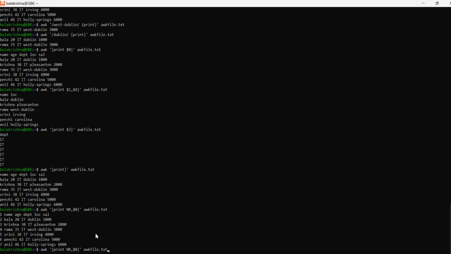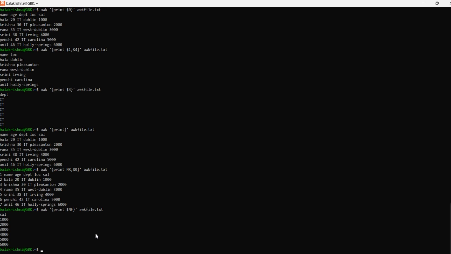Now I am interested to display only the last field. Just take off NR and type NF, and within it apply the dollar. So NF by default holds the last field, salary being the last one we had.